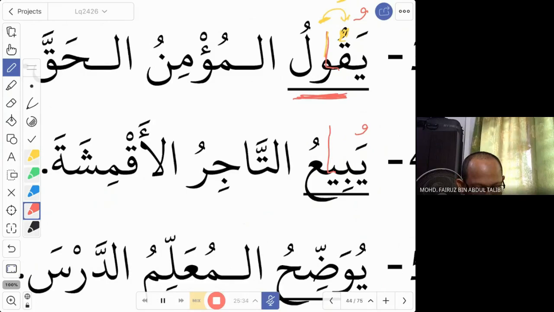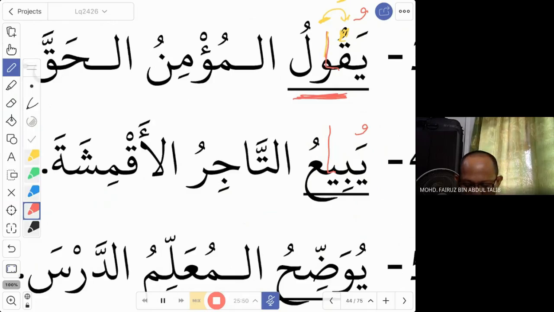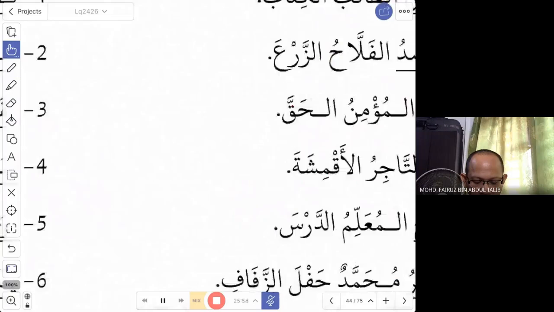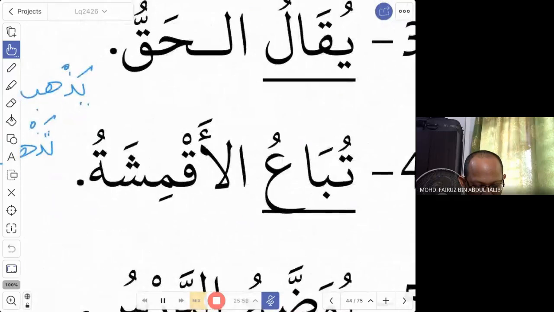From the rules, we know that the second last letter should have a fathah, but since this is an alif, you cannot have a fathah here. So you bring the fathah to the previous letter, which is the letter ba. So now the word becomes yuba'u. Yabi'u is the mabni lil ma'lum and yuba'u is the mabni lil majhul.